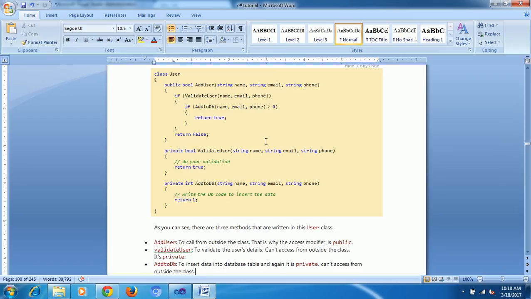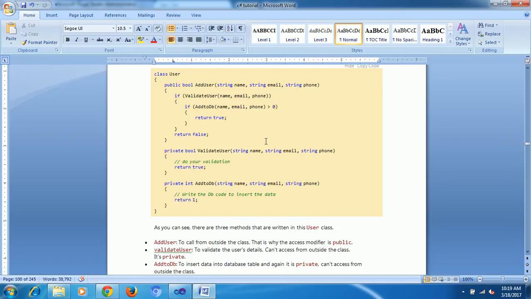Now encapsulation. Encapsulation is also similar to abstraction. Suppose I want to insert one record into my database. What things do I need to follow? First I need to follow method 1, then method 2, method 3, method 4, method 5. Instead of calling all the methods individually, which is difficult. These are all the methods.